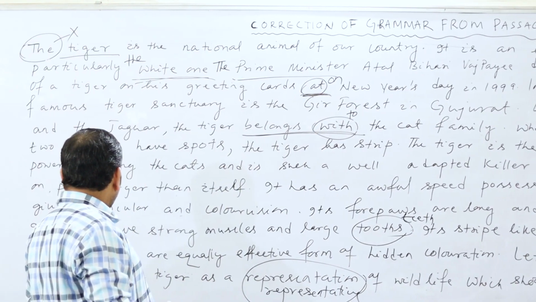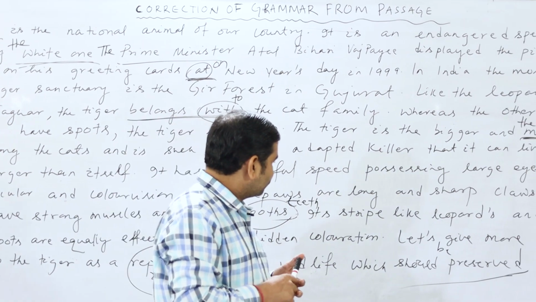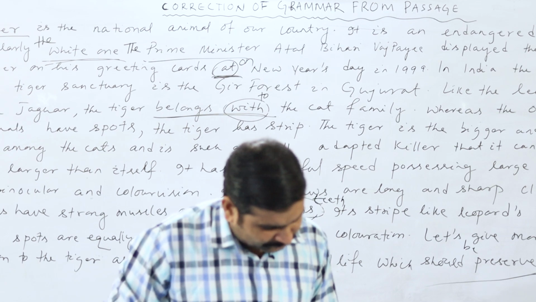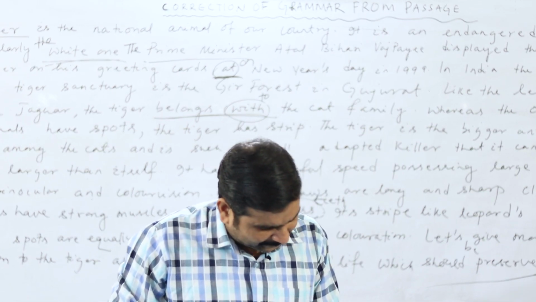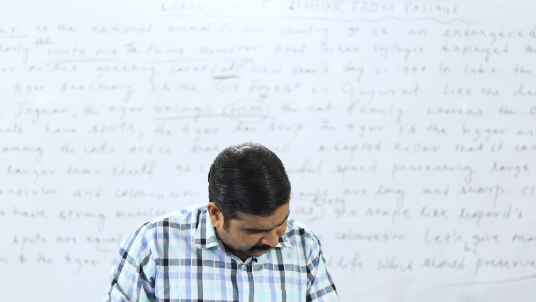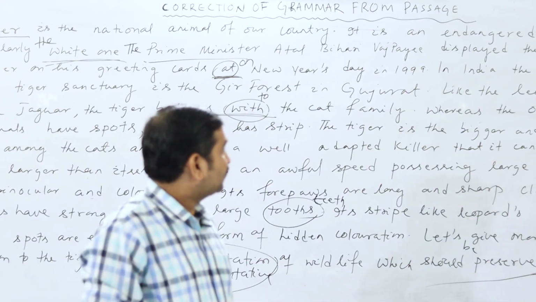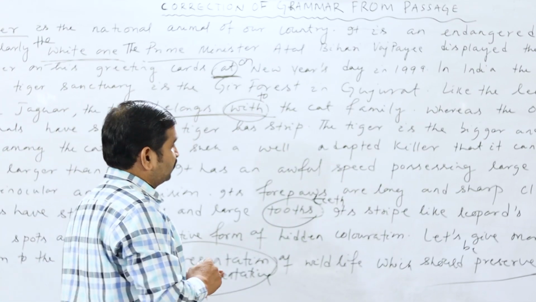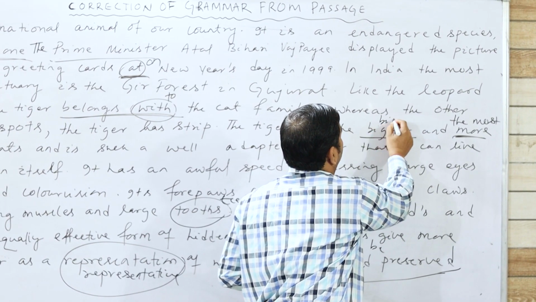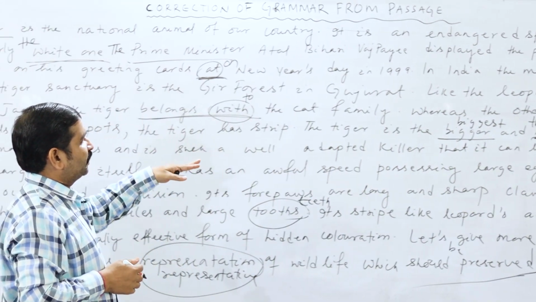Let's give more attention to the tiger as a representative of wildlife which should be preserved. So there are nearly 10 mistakes there, and before Prime Minister you have to use the, then on New Year's Day, then belongs to, then the biggest. So that is another mistake I told you about. Yes, here is another one, look at the line. So the bigger, the answer is the biggest. Now we have got 10 mistakes here.